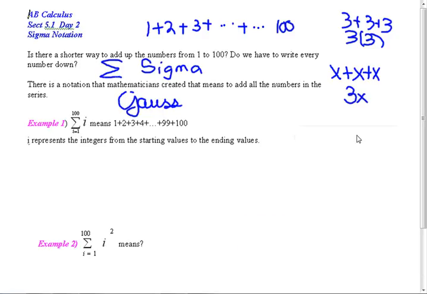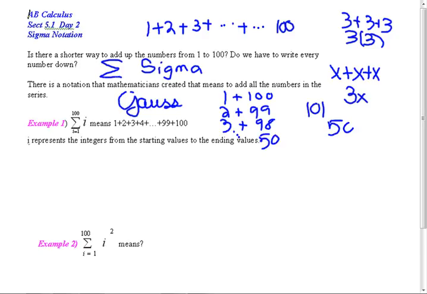Okay, so Gauss was in first grade. He's very naughty, and his teacher wanted him just to behave himself and get out of her hair. So she sent him to the corner of the room, and said, I want you to add up the numbers 1 to 100, figuring that would take him a little bit of time. Well, this is what he did. He goes 1 plus 100, and then he goes 2 plus 99, and then he goes 3 plus 98. What are these all adding up to? 101, and how many of them are there? Well, there's 50 of them, right? So he says, well, it's 50 times 101.